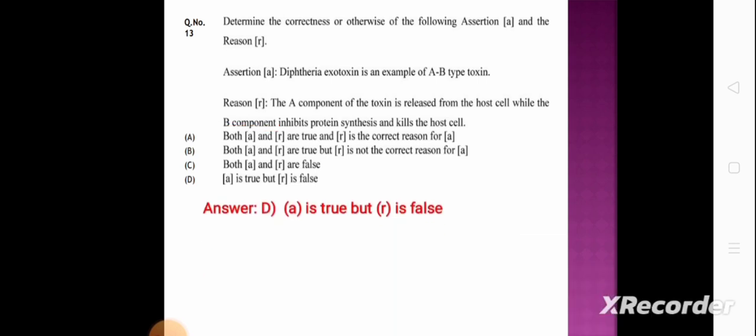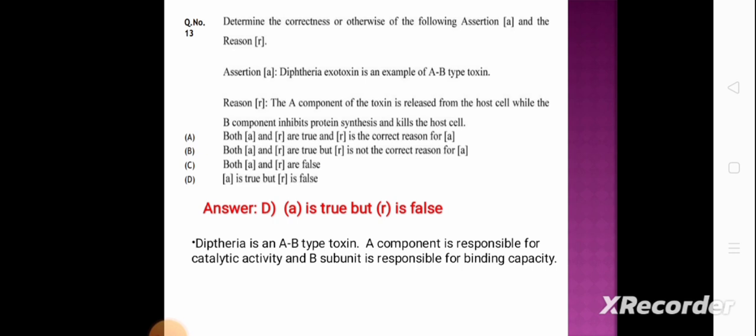So the answer will be option D, that is A is true but R is false. So diphtheria toxin is an AB type toxin. It is an exotoxin. A component is responsible for the catalytic activity, that is the toxic action, and the B subunit is responsible for the binding capacity.